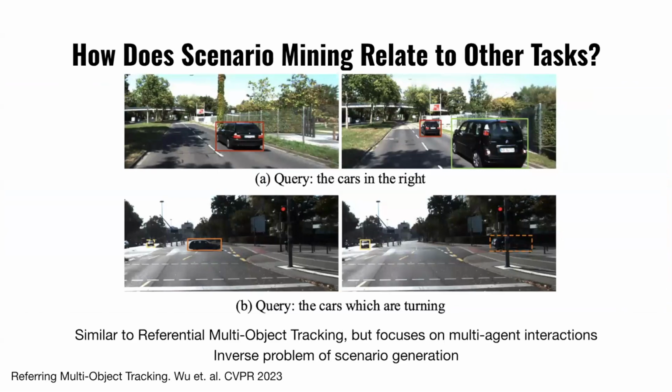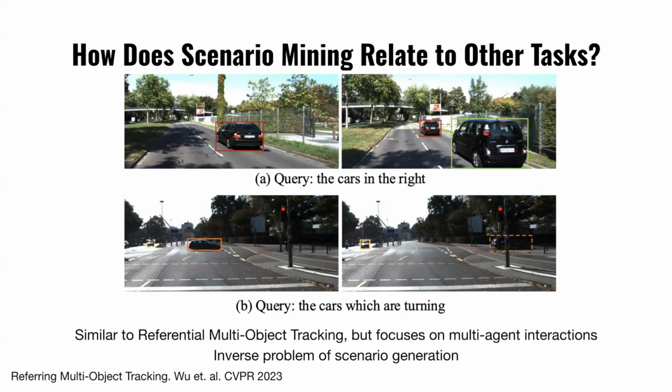One thing to note is that this challenge is not really operating in a vacuum. It's very similar to other efforts in the community. It's very similar to referential multi-object tracking, where, given a natural text query, you want to find the associated object and track it over time. But different from prior instantiations of similar challenges, we're mostly interested in interesting multi-agent interactions.